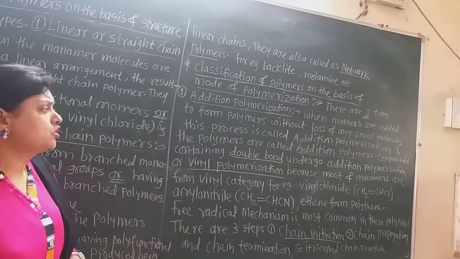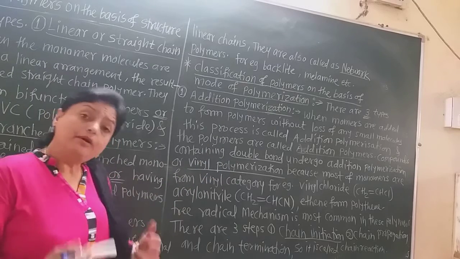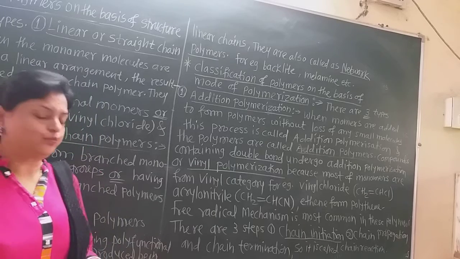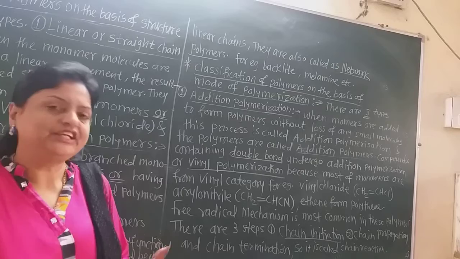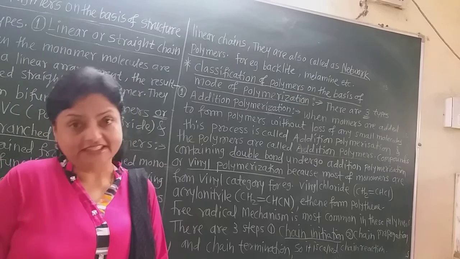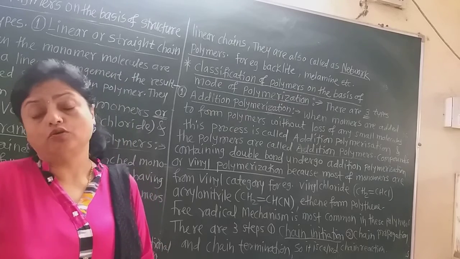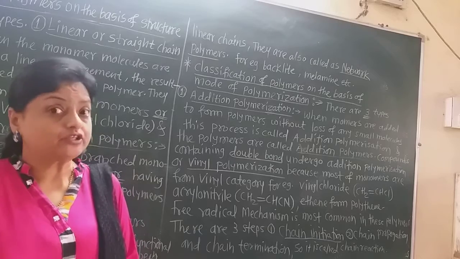Compounds generally containing a double bond undergo addition polymerization. We know that when many ethene molecules add, they form polyethene. Such addition of double bonded monomers will be there.